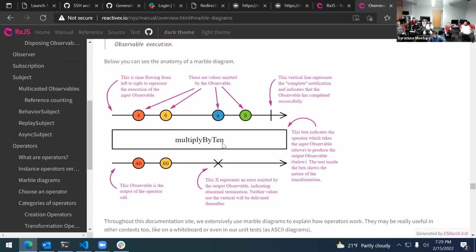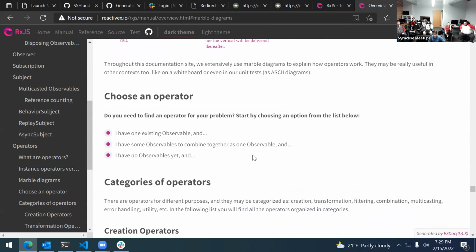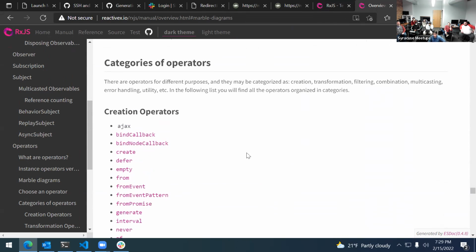So if you have an operator that says multiply by 10, you take each one of your things, this is like a map. You take each one of your things, you run some function on it, and then you get a new marble diagram. But if something you couldn't multiply by 10, you get an error instead. So choose an observable. Oh, cool.